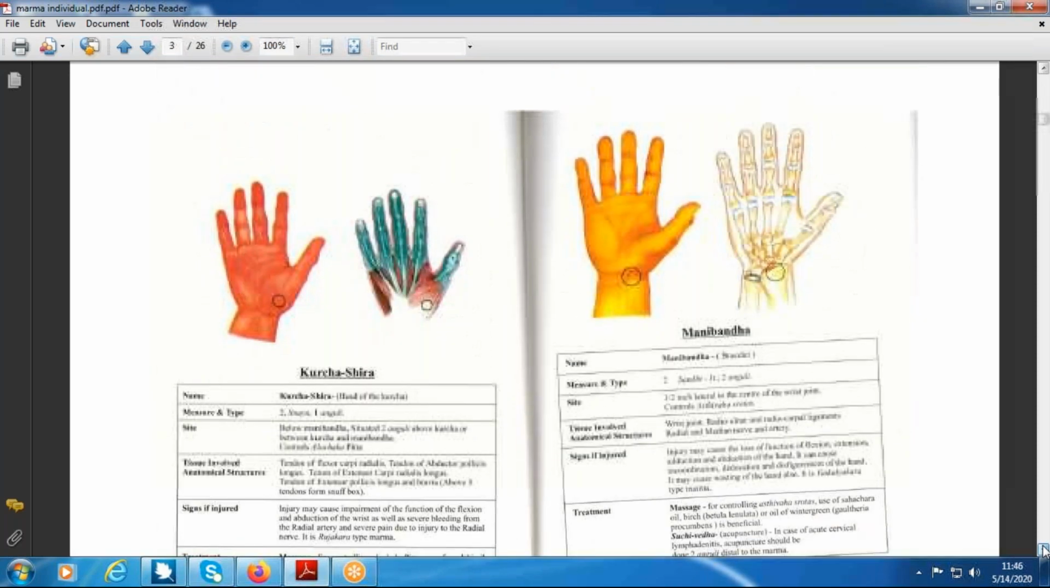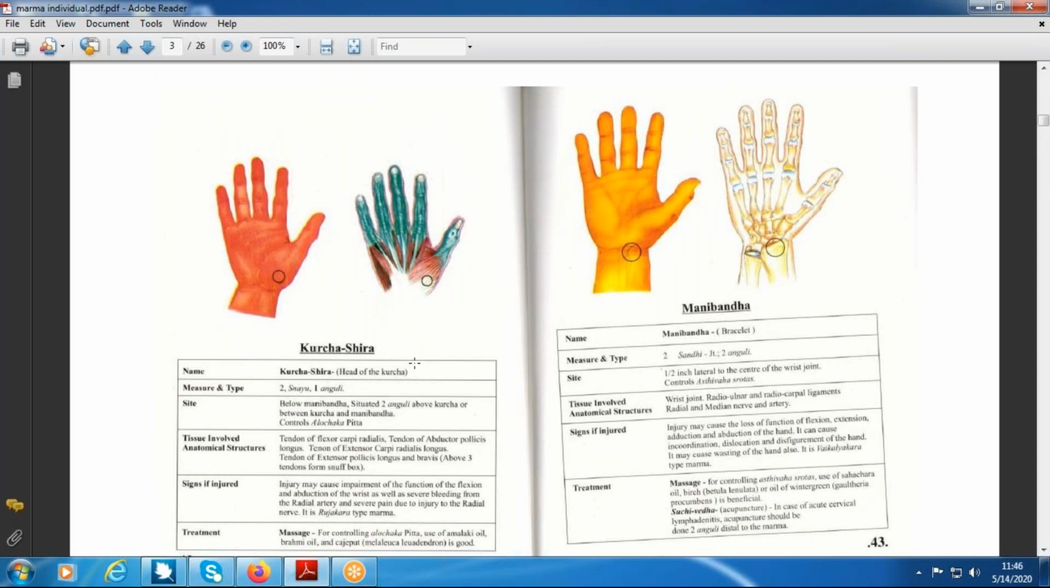Okay, now which marma is it here? Kurcha Shira, where does it come? It is the Kurcha Shira marma. Manibandha. Below the elbow joint. Below the Manibandha. Below the wrist joint in the upper limb and below the ankle joint in the lower limb.